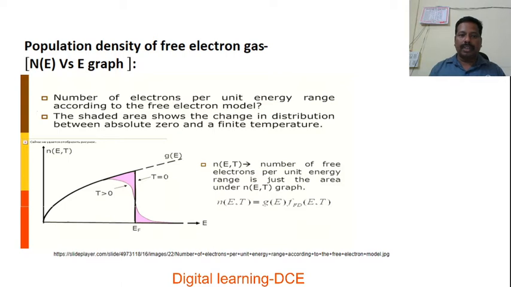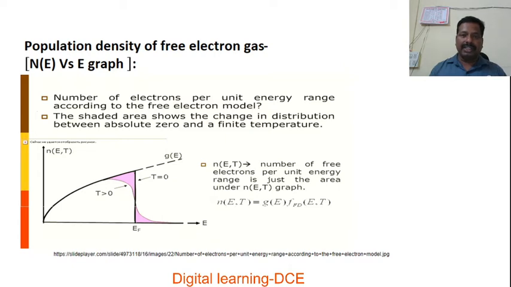First, we have to know what is density of states. Density of electronic states, or density of quantum states or energy states: the average number of energy states per unit energy range in a solid is what we call density of energy states. Then what is meant by Fermi energy? The maximum kinetic energy gained by an electron at absolute 0 degree temperature, or absolute 0 Kelvin, that energy is what we call Fermi energy.